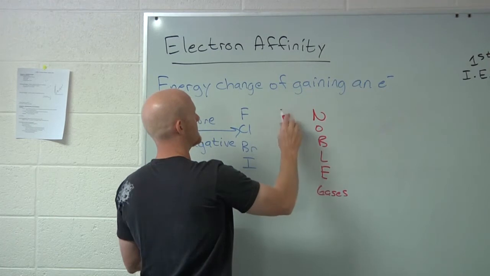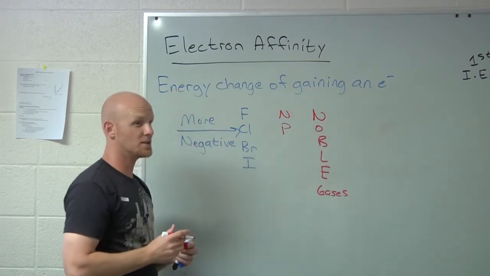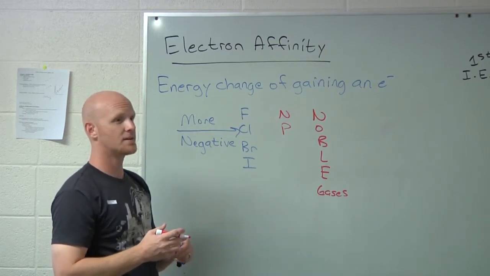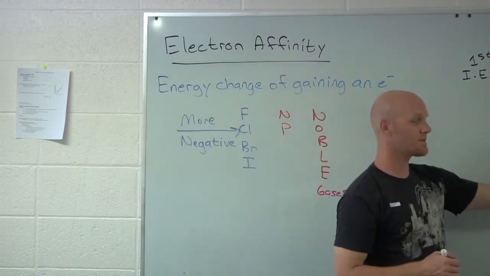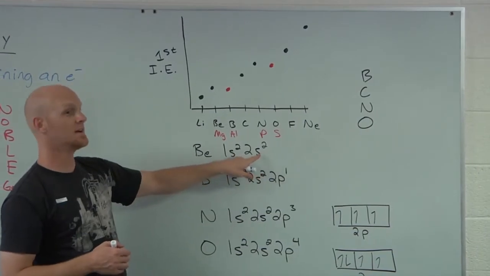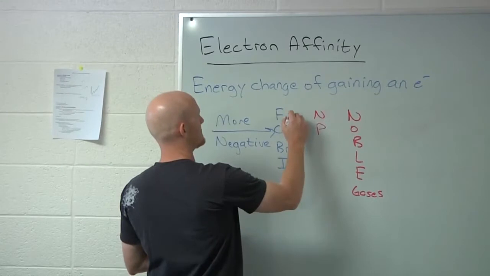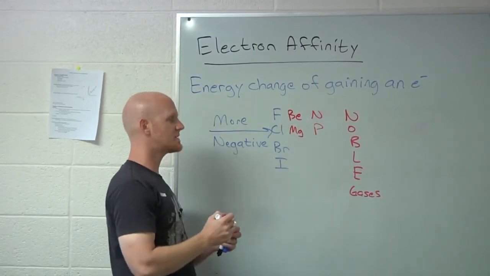If I can write this. You got nitrogen and phosphorus and so on and so forth down there. But who else doesn't want to lose any electrons, as well as gain electrons, I should say? Whose column? Not boron. Notice boron's like, dude, if you want to take one away from me, it's not so bad. But it's beryllium's column. He didn't want to lose any, he's good. He also doesn't want to gain any because he's good. And so in this case, it's beryllium and magnesium and so on and so forth down there.